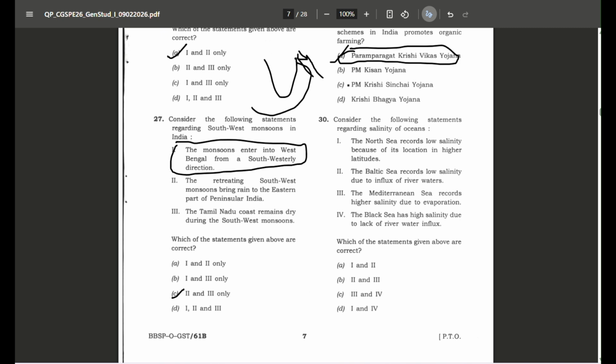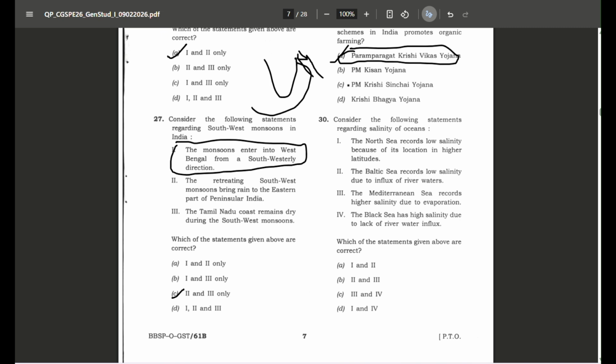Consider the following statements regarding salinity of the oceans. The North Sea records low salinity because of its location in higher latitudes. The Baltic Sea records low salinity due to influx of rivers. Mediterranean Sea records higher salinity due to evaporation. Black Sea has high salinity due to the lack of river influx. So starting with option 2, the Baltic Sea records low salinity due to influx of rivers. This is correct. Why?